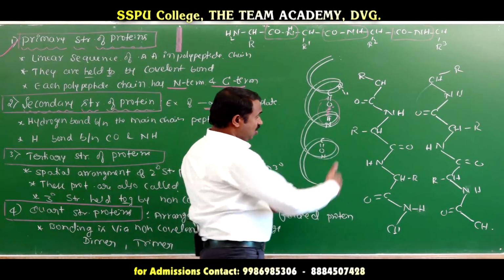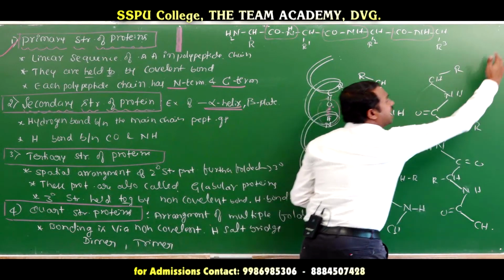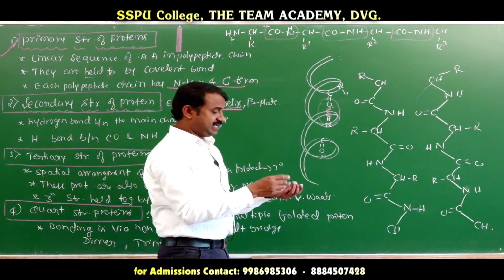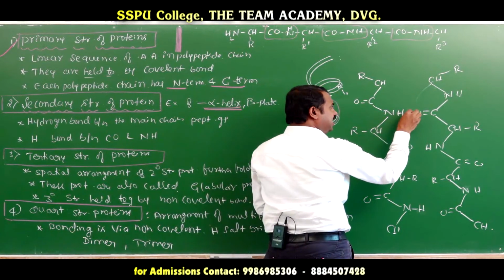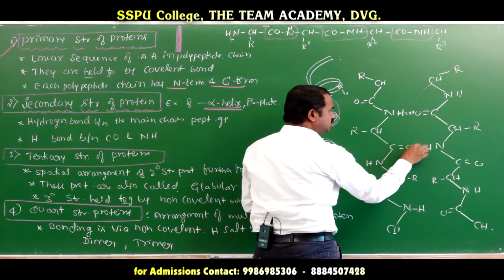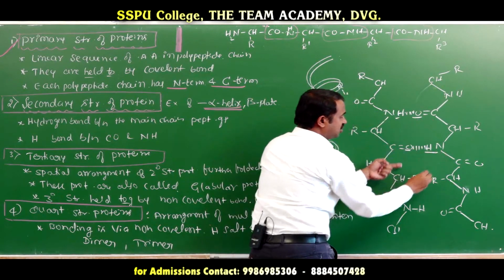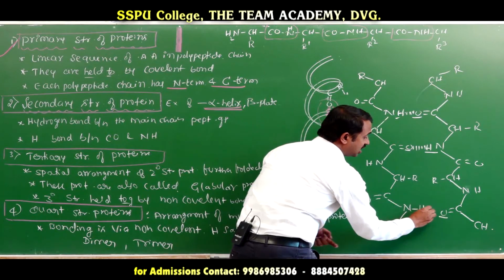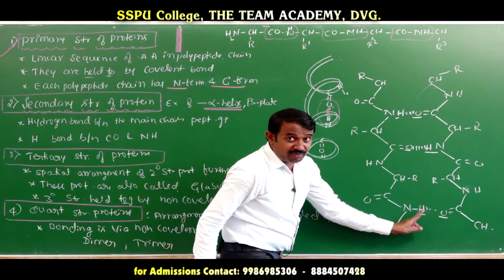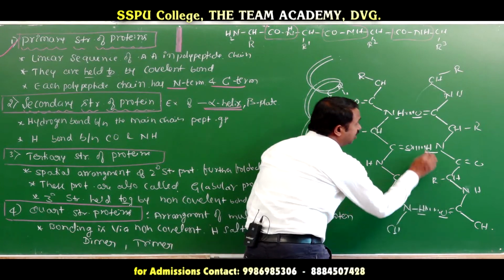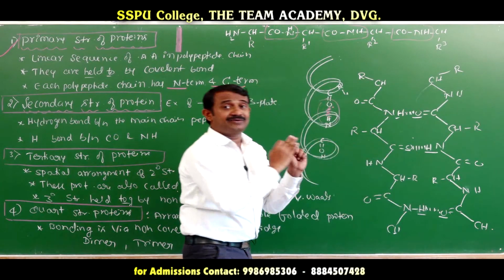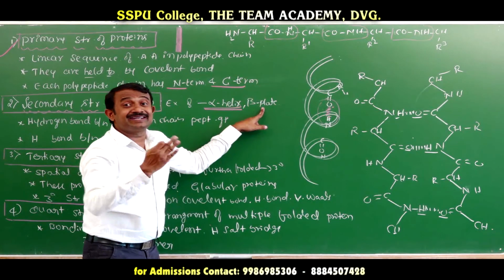Listen here, one is the helix and another one is the beta pleated, with intermolecular hydrogen bonds. This is a hydrogen bond between the hydrogen and oxygen, here also hydrogen and oxygen, carbonyl group and amine group, intermolecular hydrogen bond. That is a beta plate.